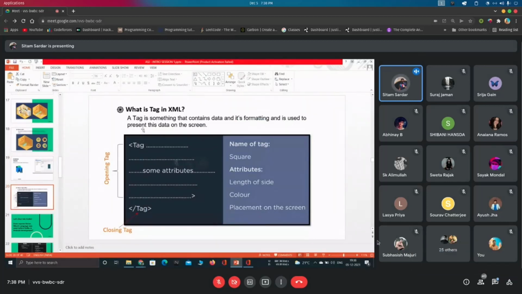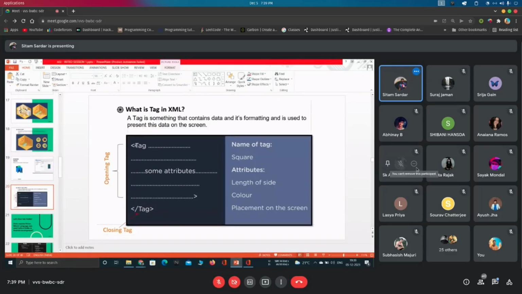So I have told you that XML basically uses tags, right? Now that is the basic syntax, how tags look like. You can see this is the opening tag, and this is the closing tag with a forward slash. Inside that, what I have written here is the tag name. The name of the tag is basically square.